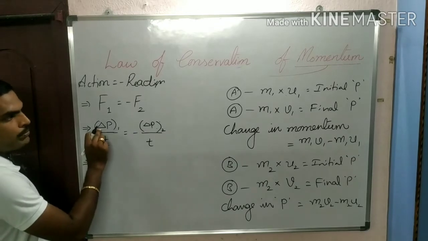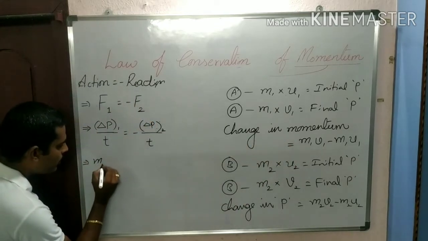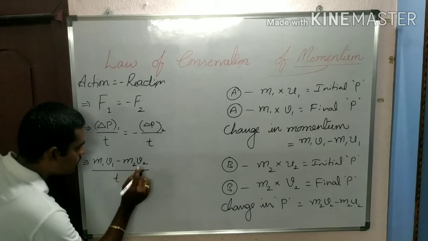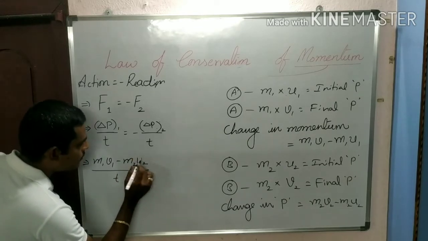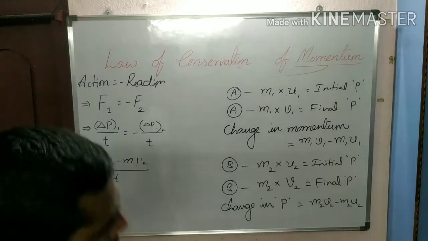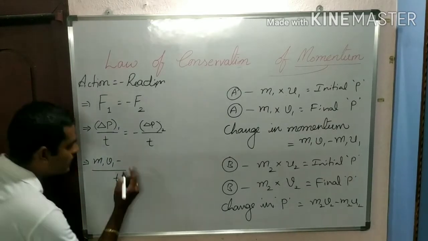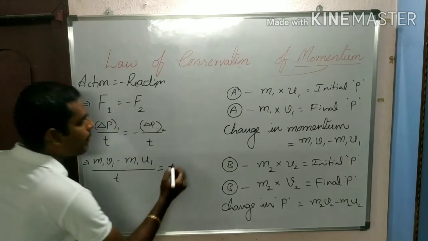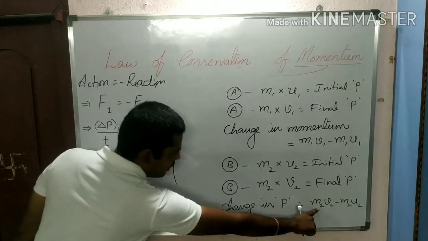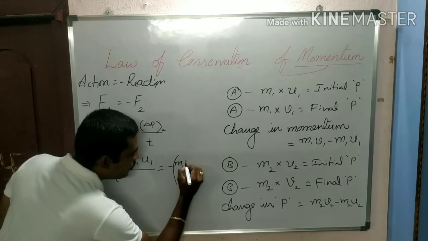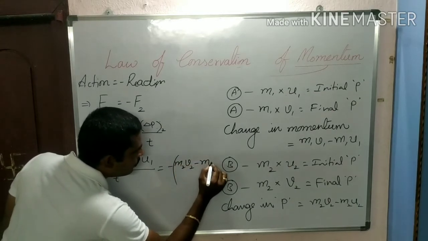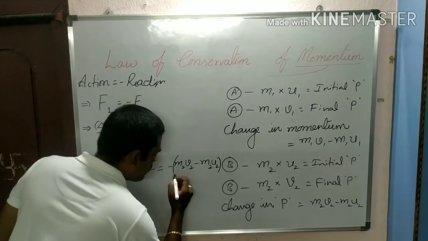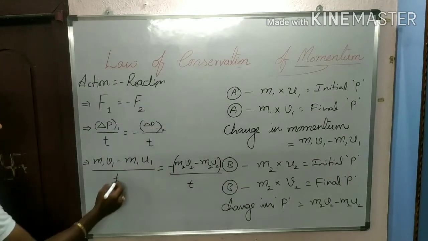Change in momentum of the first object, m1 v1 minus m1 u1 by t, is equal to minus of the change in momentum of the second object, m2 v2 minus m2 u2 by time. Time gets cancelled.